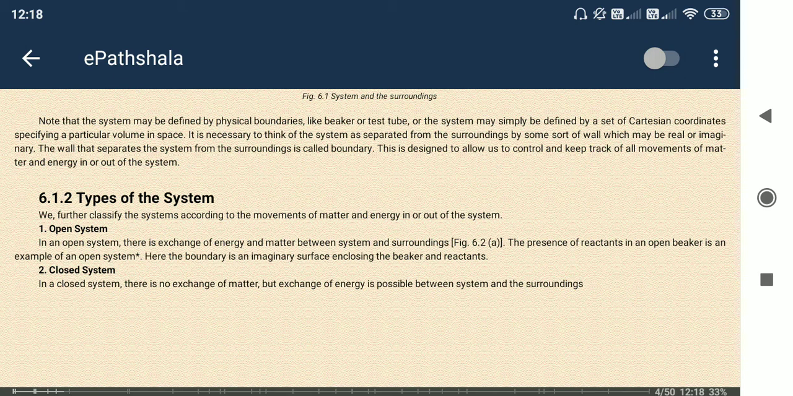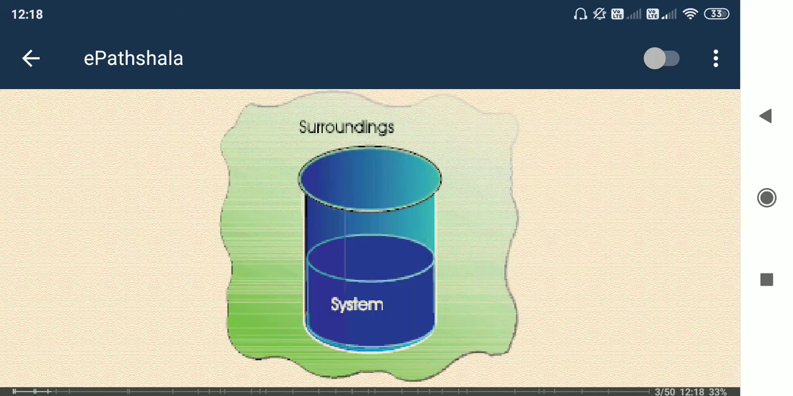Next, types of system. There are many types of system. First, the open system. Here in the beaker there is no cover, it is not covering anything. So if chemical reactions are occurring and gaseous substances are produced, they will be released into the surrounding or the environment, right? That's why it is said to be an open system.